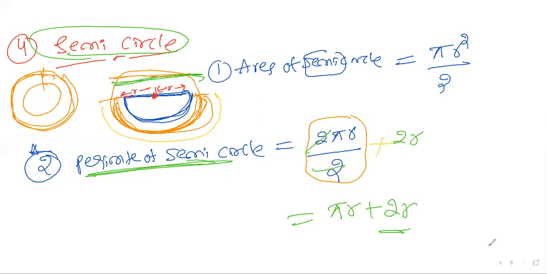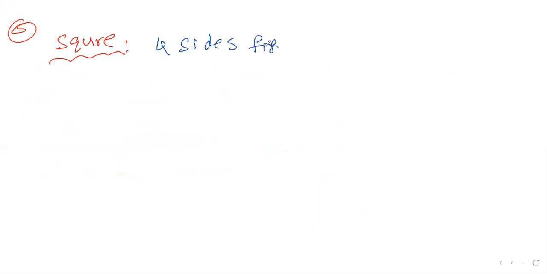Now we go to the next one, fifth one. What is the square? Square is a four-sided figure. We can say simply a four equal sides figure. So like this, like this, like this. All sides will be the same.